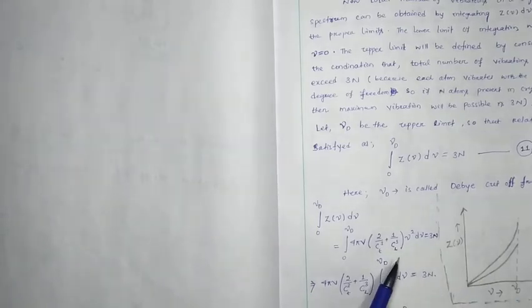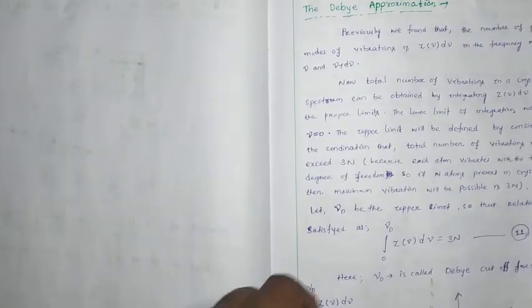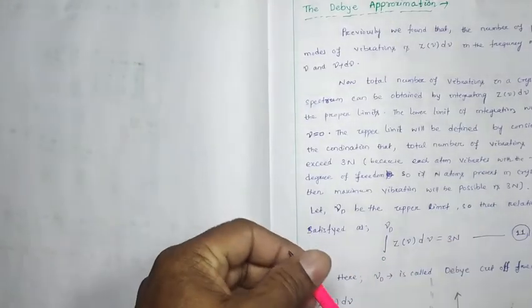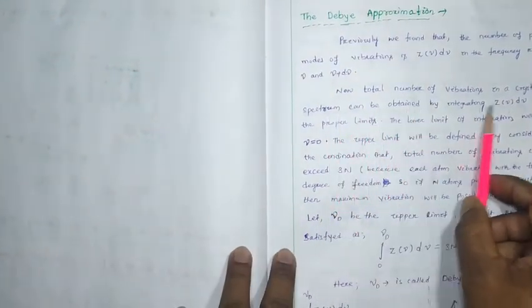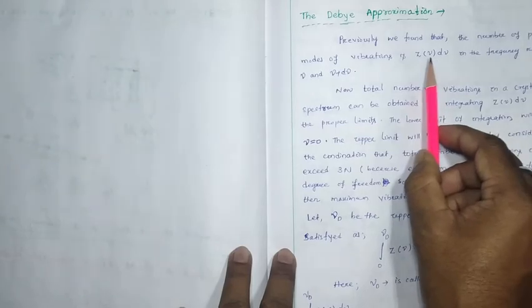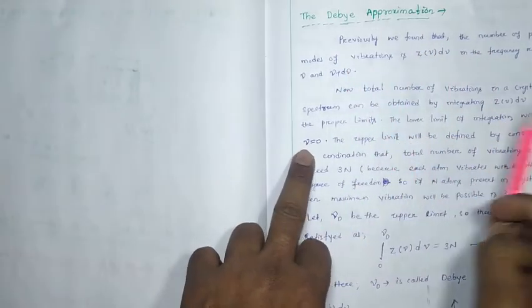This much we already found in our last class. Now, if we consider the total number of vibrations in a crystal, it can be obtained by integrating Z(ν)dν. When it is integrated, we can get the total number of vibration modes within the proper limit.